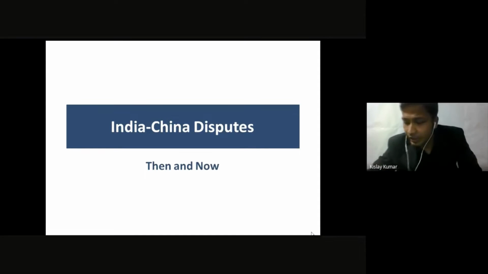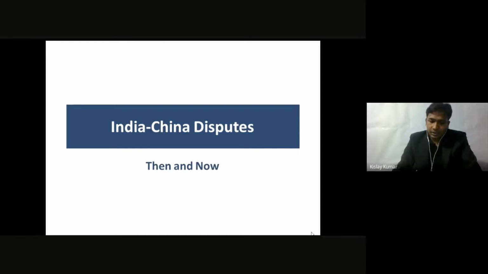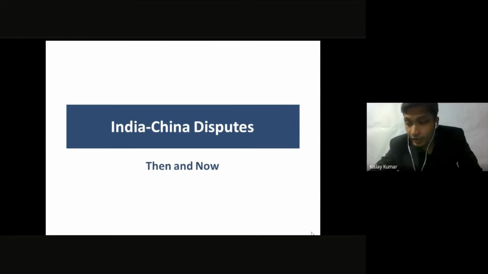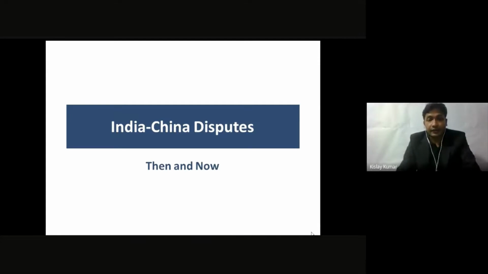Imports from China account for around $70.3 billion, while we export to China in the range of $16.7 billion. So there is a huge trade deficit in favor of China.